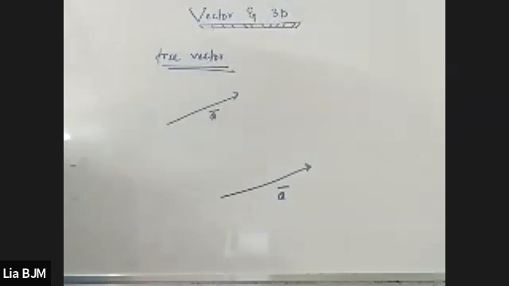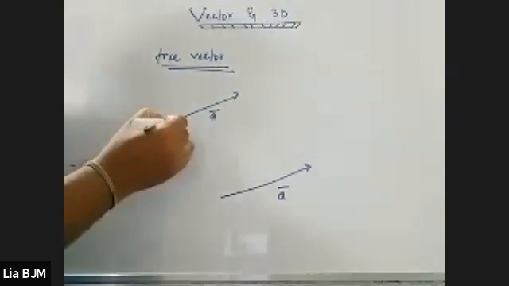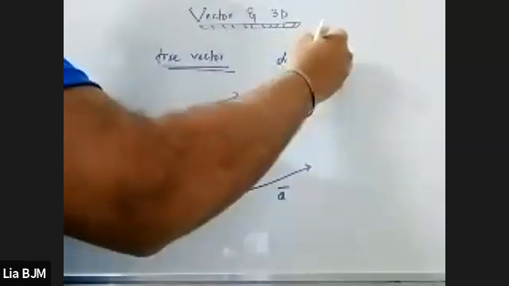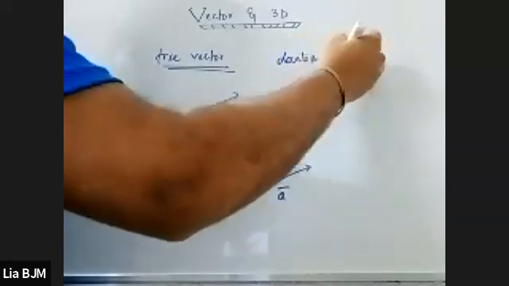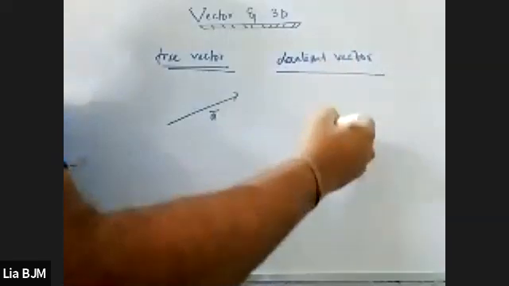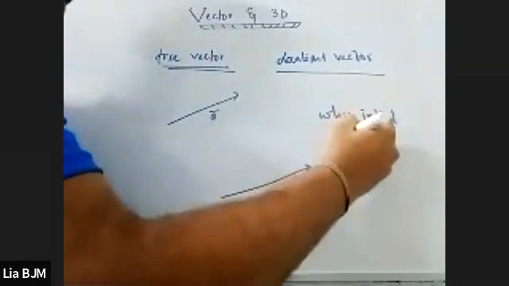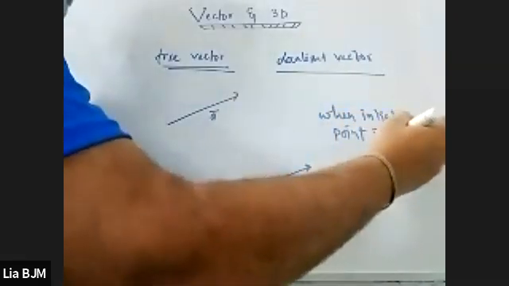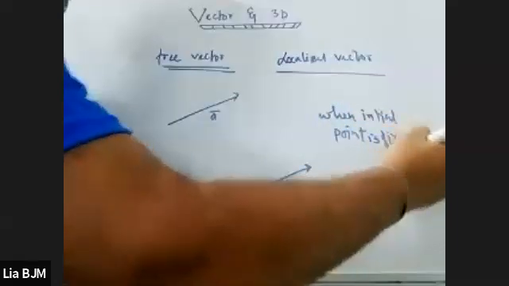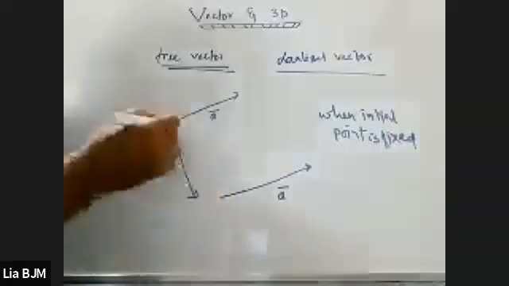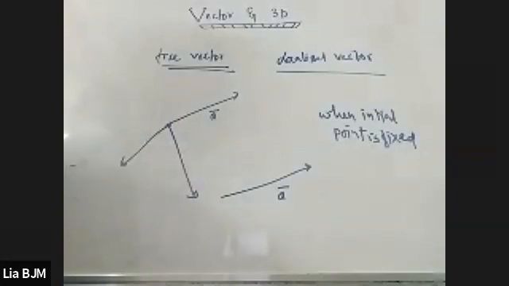Whenever the initial point is fixed, and we can translate this vector anywhere, it is called a localized vector. So when the initial point is fixed, and we can translate it over here without changing its magnitude, then it is called a localized vector. Clear?